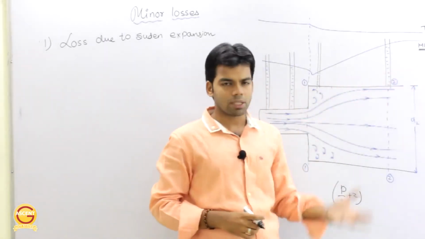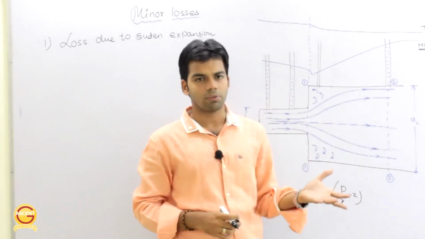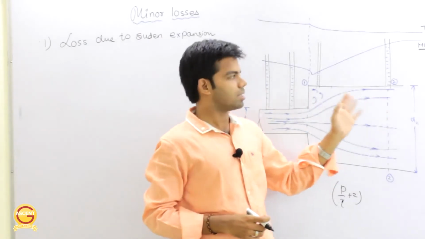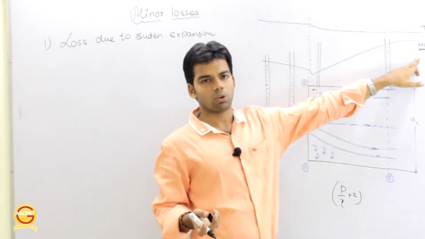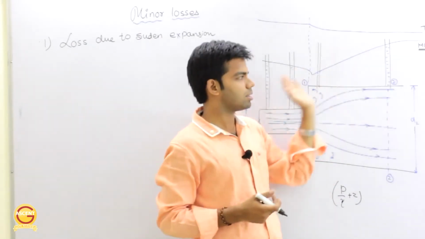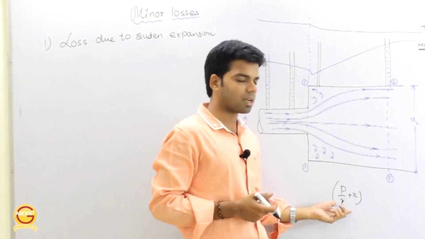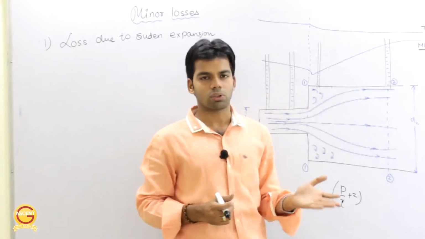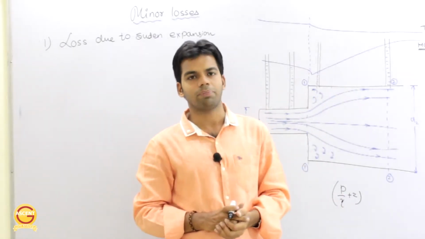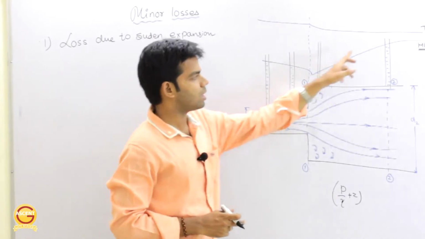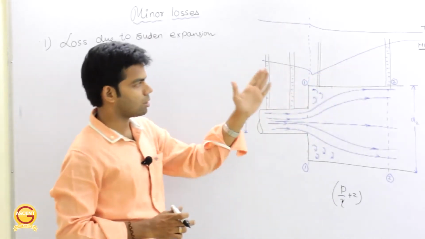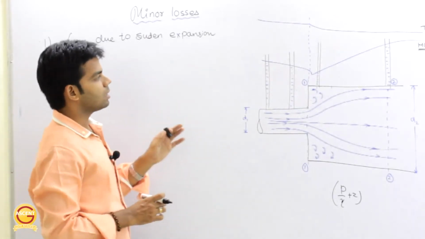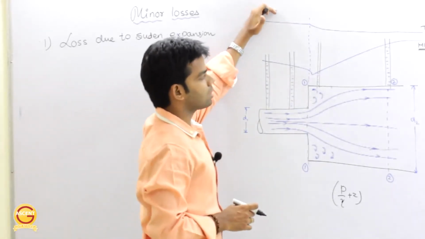If the pipe is horizontal, as in this case, Z is the same for all. That means this hydraulic gradient line can also be called the pressure line, because in this case we just have P by gamma and Z is the same for all. So the hydraulic gradient line for a horizontal pipe may also be called the pressure line. We have joined these and got the horizontal hydraulic gradient line.